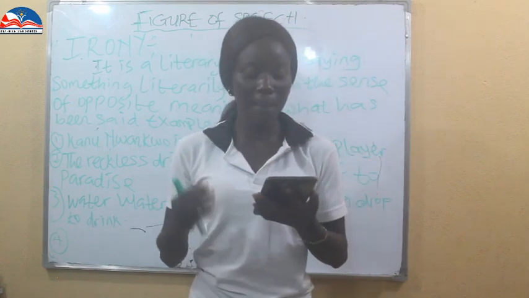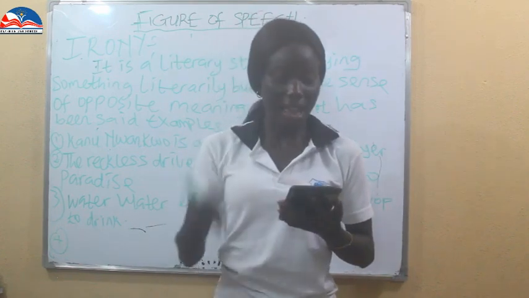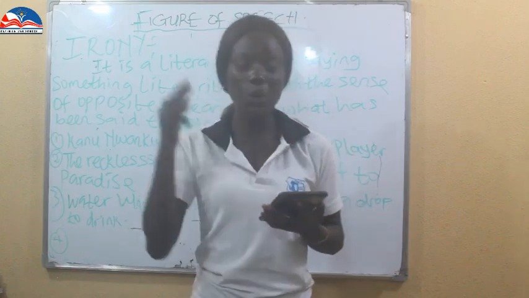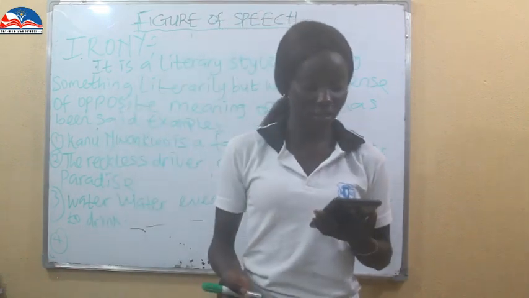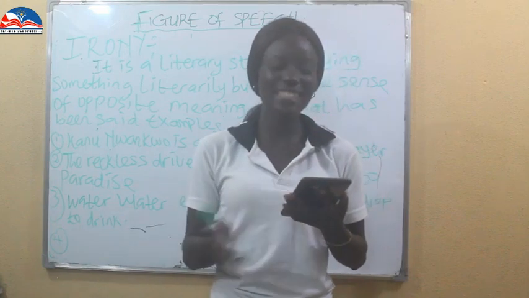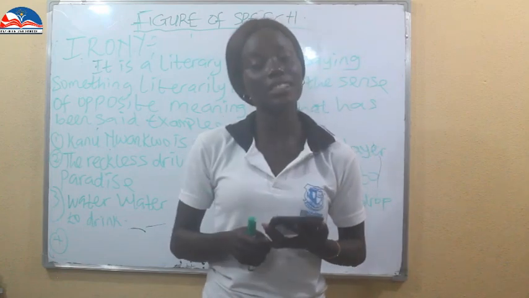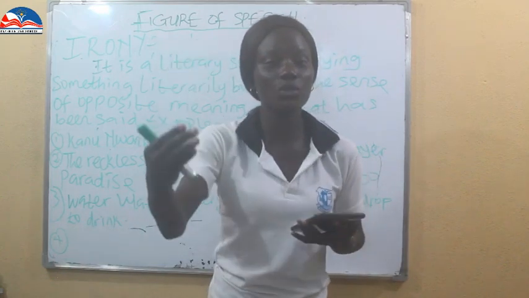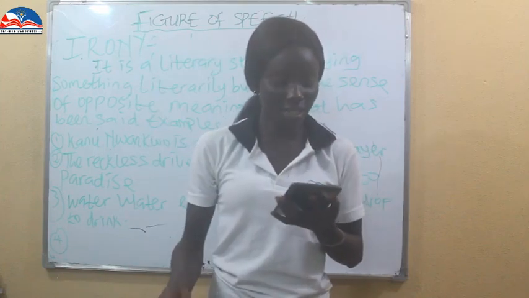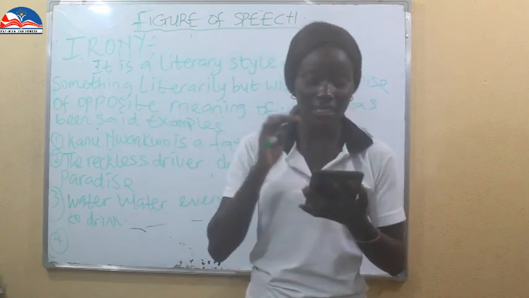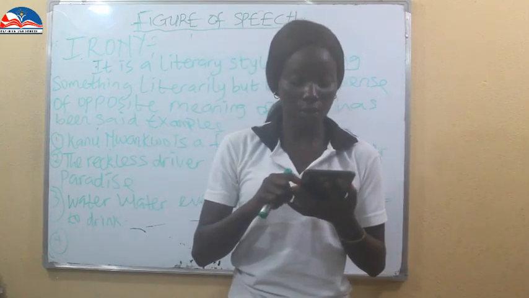A man who needs medical assistance is run over by the ambulance. In this case, the man got the exact opposite of what he needed from the medical help on the scene. A man is running towards the ambulance and he got run over by what? That same ambulance. So in this case, the man got the exact opposite of what he needed from the medical help on the scene.